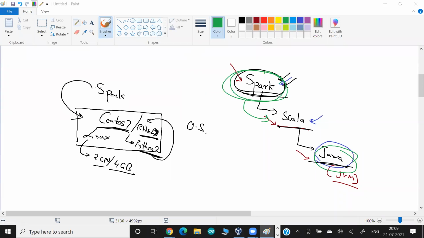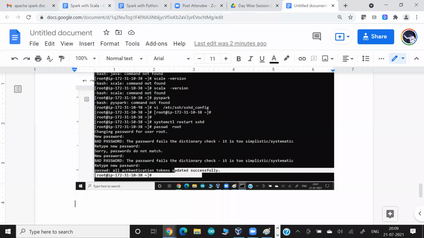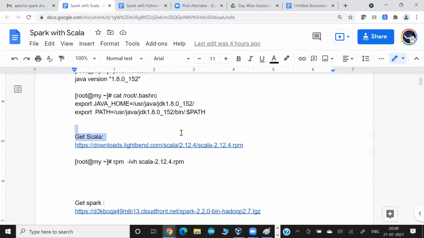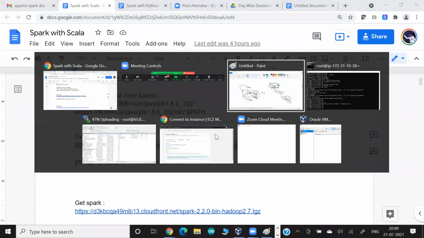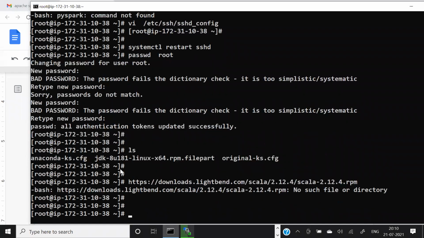So that is the reason I have one document with me. In this document, I am using almost this version of Java. In this document, I have put the version of Scala. So this is the Scala version I'm downloading directly here with the wget command, obviously.